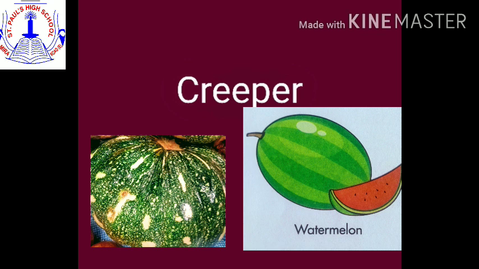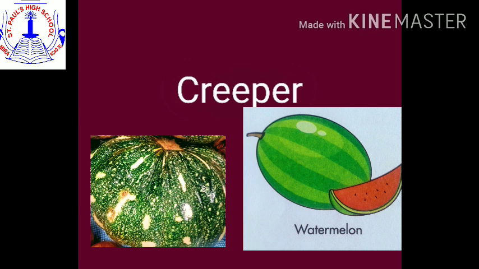For example, pumpkin, watermelon, sweet potato, etc. These fruits are too heavy in weight, so they grow along the ground surface and the stems of the plants are also weak. That is why they are called creeper plants.